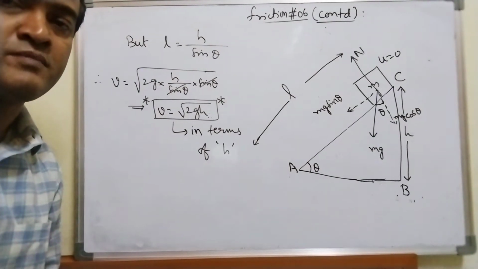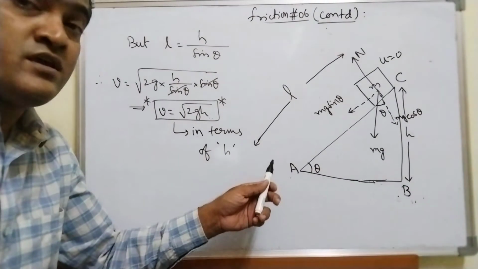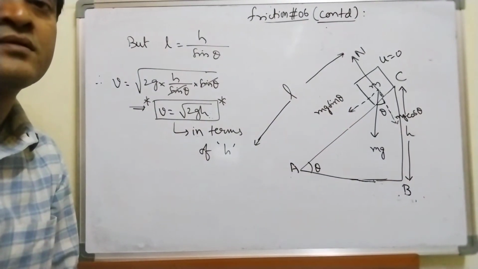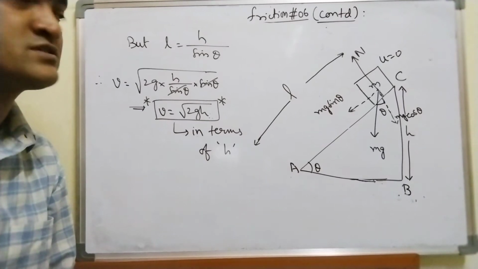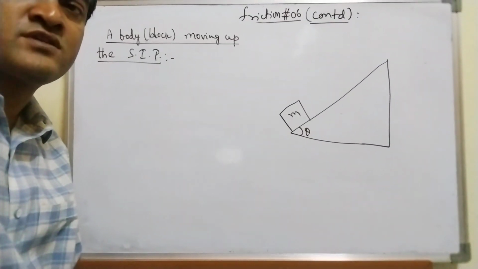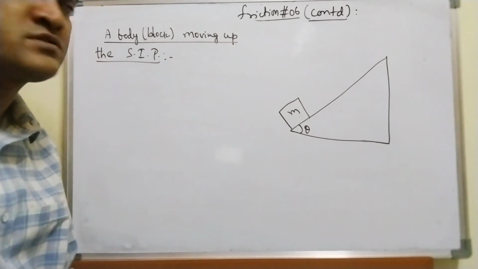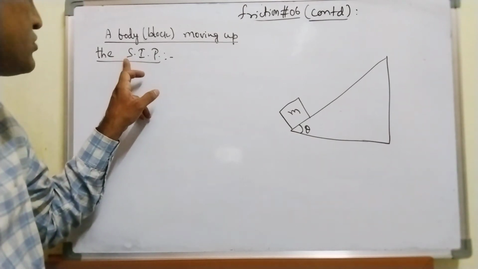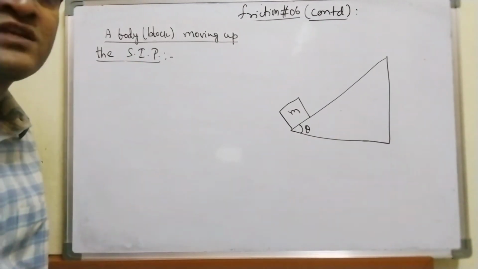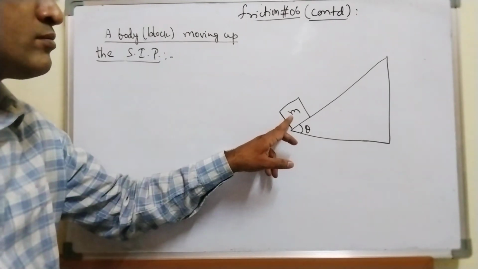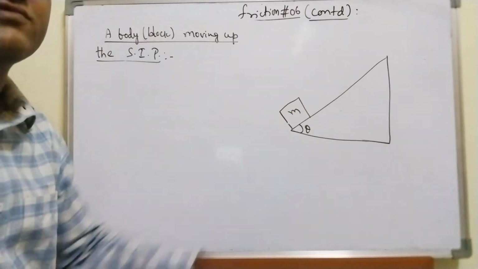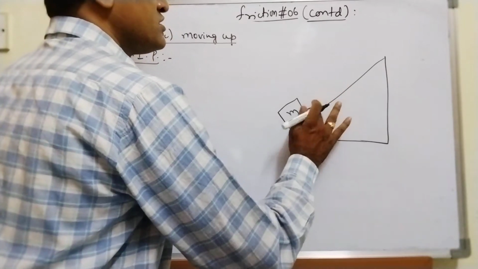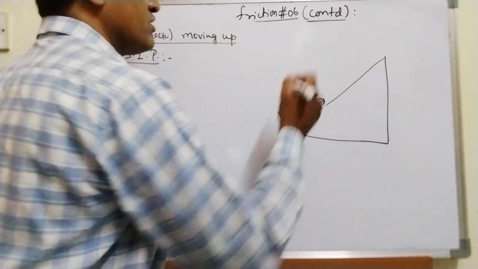Right. Fine. Now let me discuss, if the body goes up the inclined plane. So this is the case that we are going to discuss: a body or block moving up the smooth inclined plane. Anyways, this is a frictionless surface. So when can you expect the block moves upwards? When I give some force, right? So let's say it is moving with a velocity u in the upward direction. It should have some velocity, is it not?